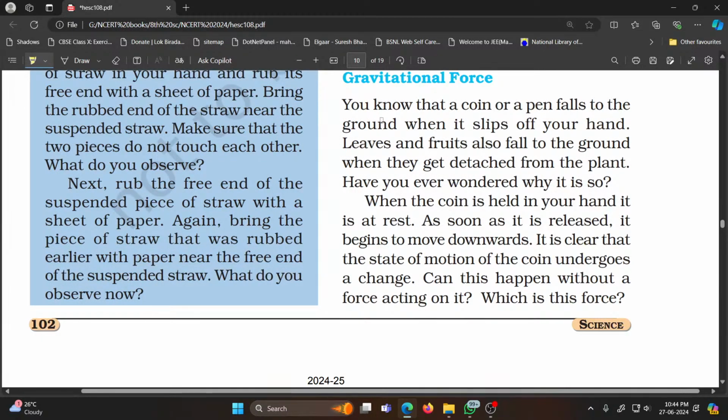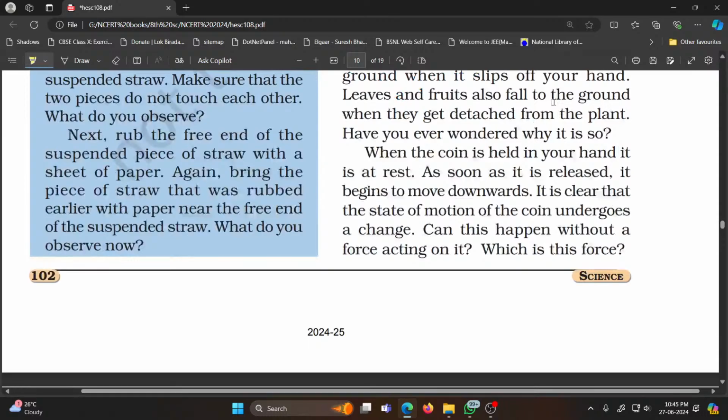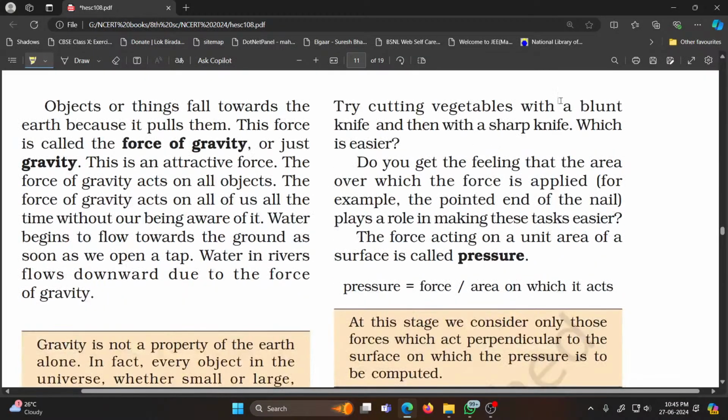You know that a coin or a pen falls to the ground when it slips off your hand. Leaves and fruits fall on the ground. The earth attracts everything towards itself. When the coin is held in your hand, it is at rest. But as soon as it is released, it begins to move in the downward direction. It is clear that the state of motion of the coin undergoes a change. Can this happen without a force acting on it? Which force is that? That force is the force of gravity. Earth attracts every object towards its center.